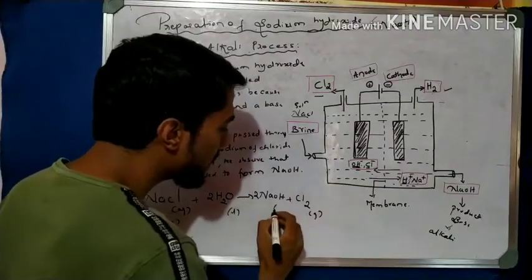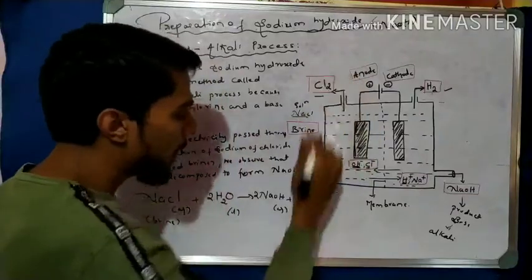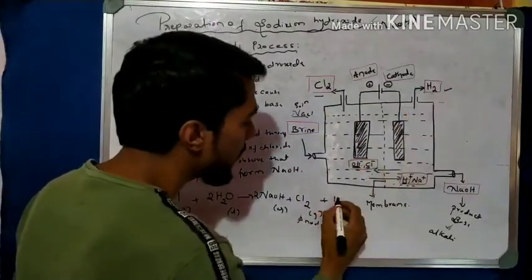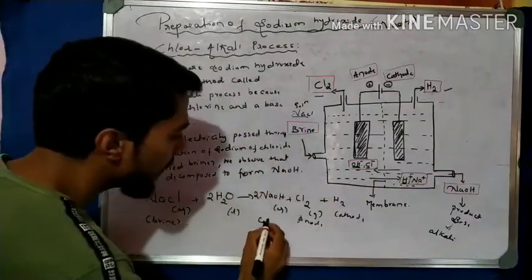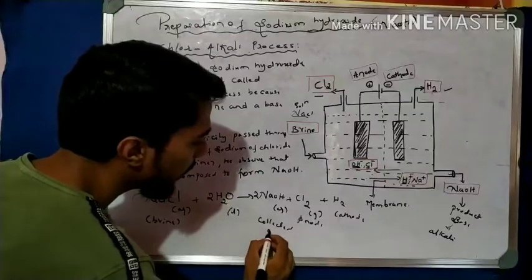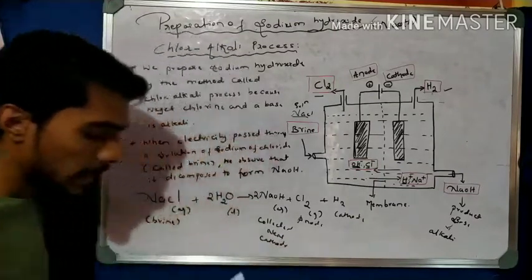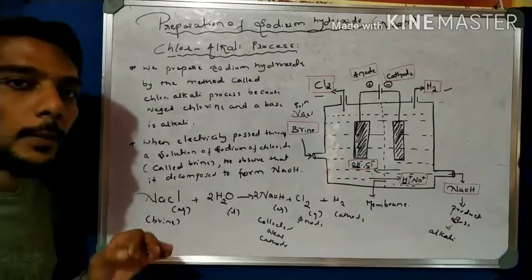Chlorine gas is liberated at the anode, and plus hydrogen gas is liberated at the cathode. And the sodium hydroxide is collected near the cathode. So this is the very important process of the chlor-alkali process.